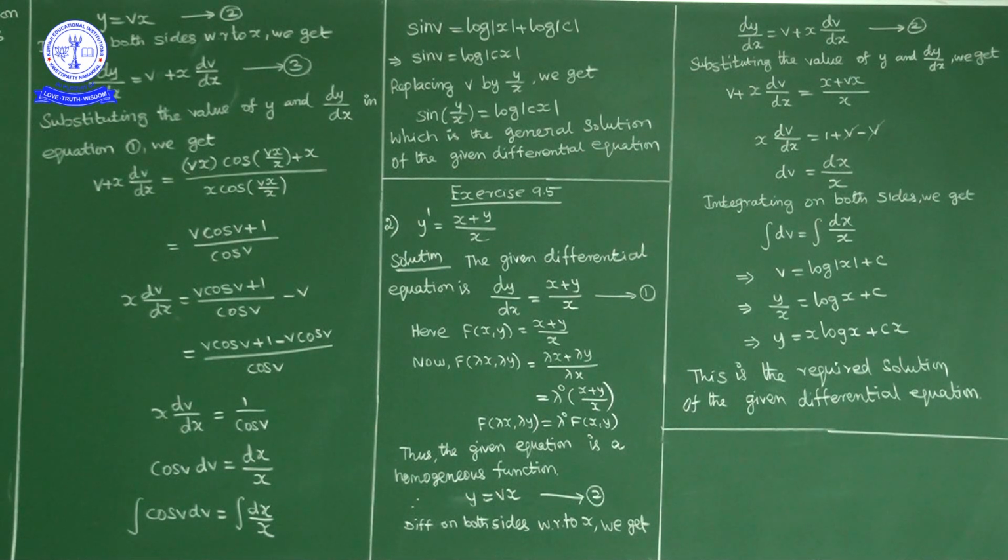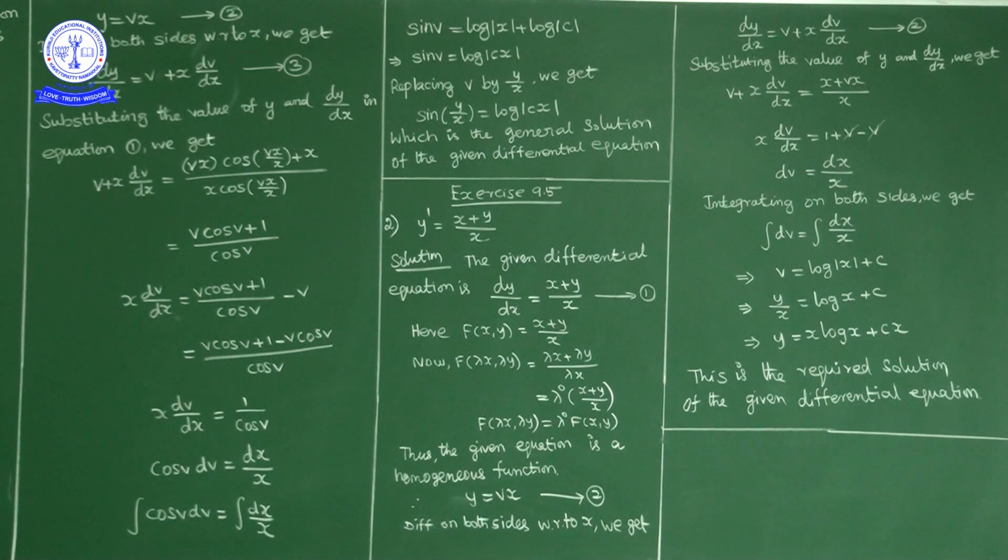Okay, now in both these problems, what we did: first of all we proved the given differential equation is a homogeneous differential equation. How did we prove it? By taking the right hand side, meaning dy by dx equal to something, the right hand side quantity considered as f of x comma y. Now prove that f of x comma y is a homogeneous function of degree 0. For that, in place of x we write lambda x, in place of y we write lambda y. We prove that f of lambda x comma lambda y is equal to lambda power 0 times f of x comma y. Up to there we prove that the given function is a homogeneous function of degree 0. So the given differential equation is a homogeneous differential equation.